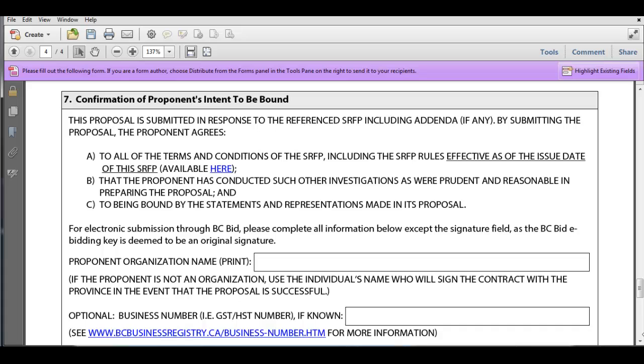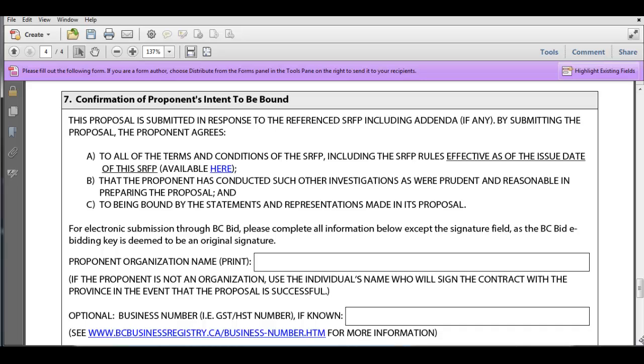And any questions around what they mean, you want to be able to ask those while the SRFP is open, because when you submit your proposal, you're agreeing to them in their entirety, whether or not you've read them. You're also agreeing that if there were any investigations that you needed to do, that you did all of those investigations, you did the research you needed to make sure that you could prepare a sound proposal. And finally, you are bound to what you said in your proposal. That's critically important as well.